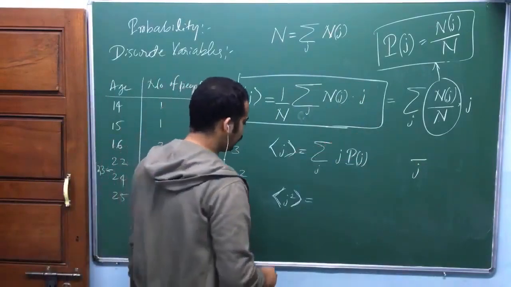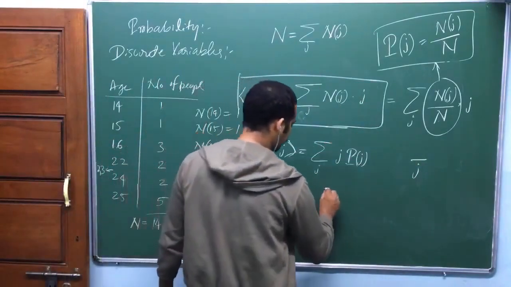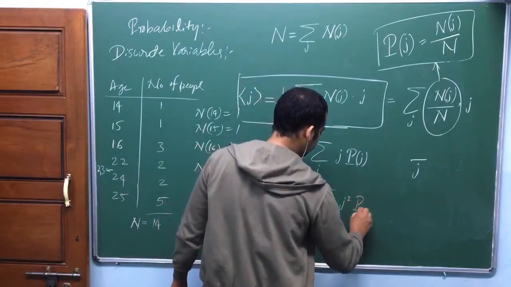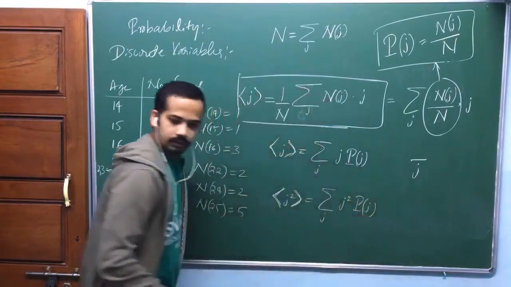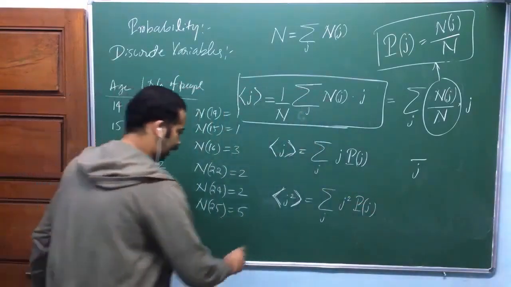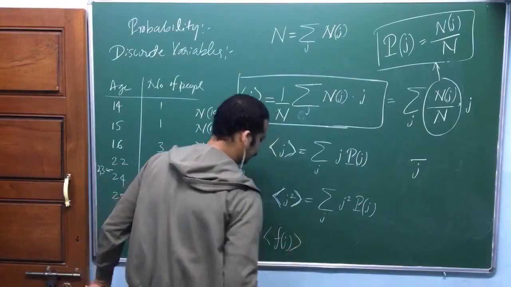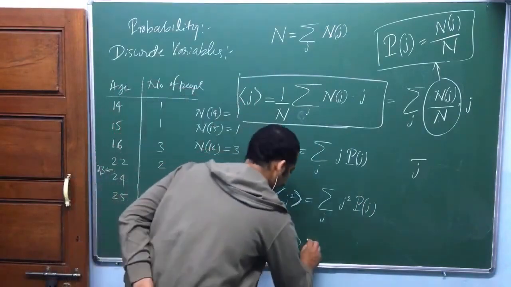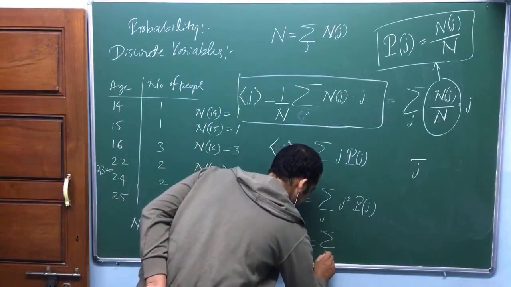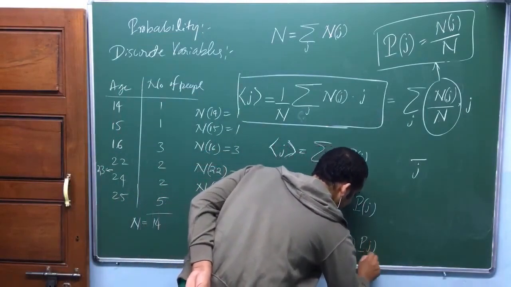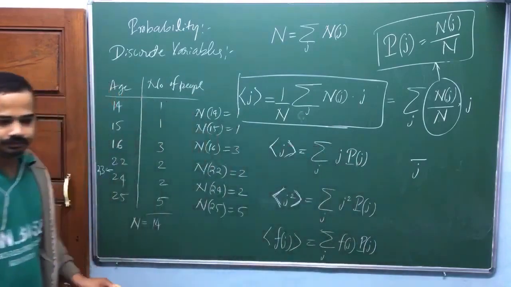What is the average of squares of ages? That's equal to the summation over j of j square into p of j. Similarly, the average of any function of j, square, cube, like that, is that function of j multiplied with the probability of getting age j, take summation.